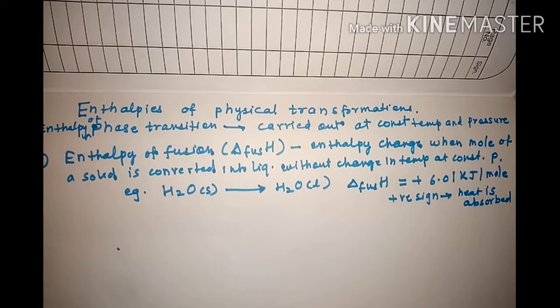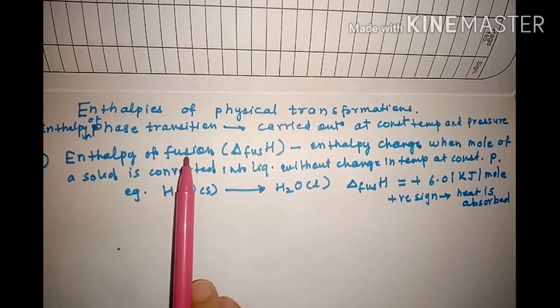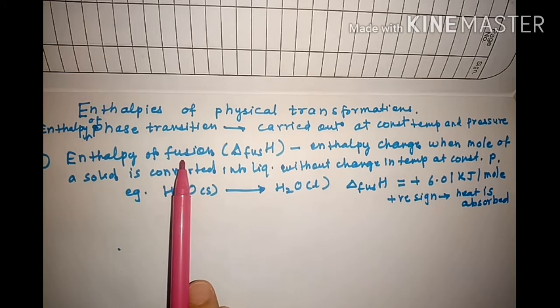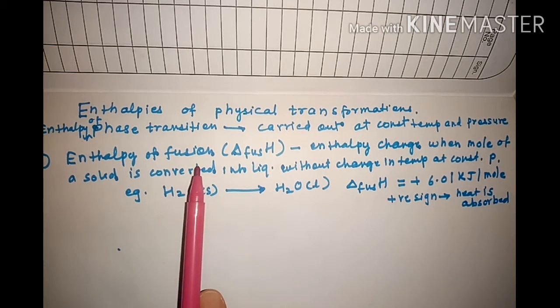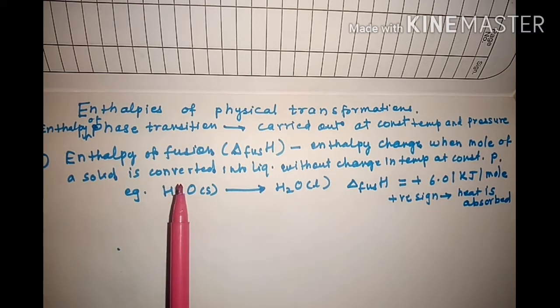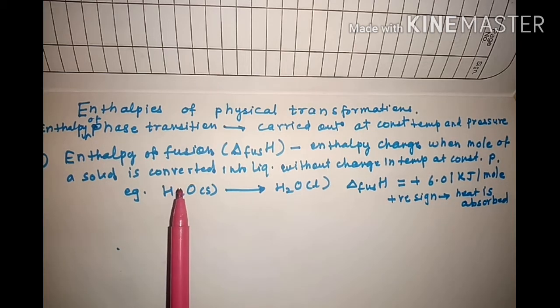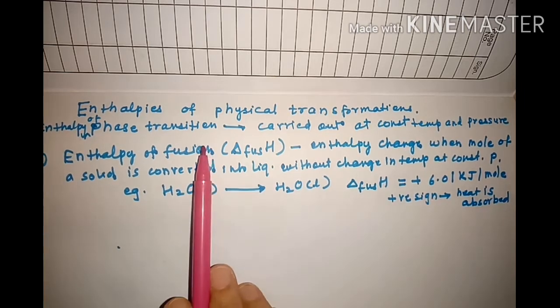Students, let us start with the enthalpies of physical transformations. So here you can see there are three different types of enthalpies: enthalpy of fusion, enthalpy of vaporization, and third is enthalpy of sublimation, where there are only physical changes involved. It means that one phase of a substance in bulk is converted into another at constant temperature and pressure.